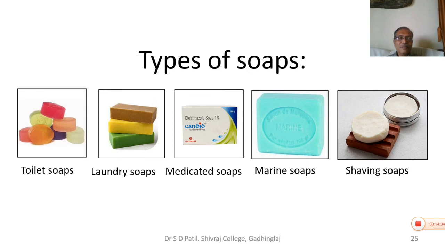In brief, I will repeat again, the important raw materials are oil, fat or fatty acid, number 1. Number 2, for saponification and neutralization we require alkaline material. For the salting out process we need sodium chloride, and for improving the properties, appearance, fragrance, we need various additives. So you can go through these and make a note on these raw materials and types of soaps, which can be used for your further discussion in the examination and during your interviews.